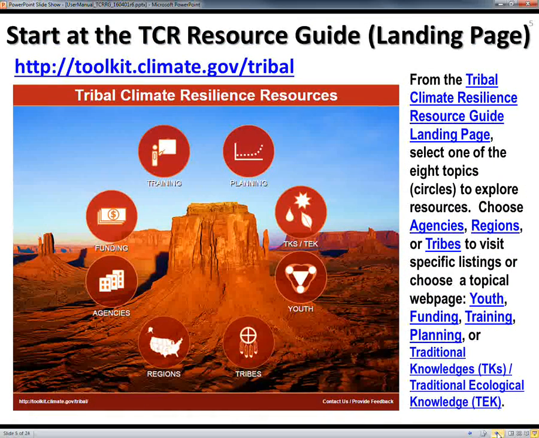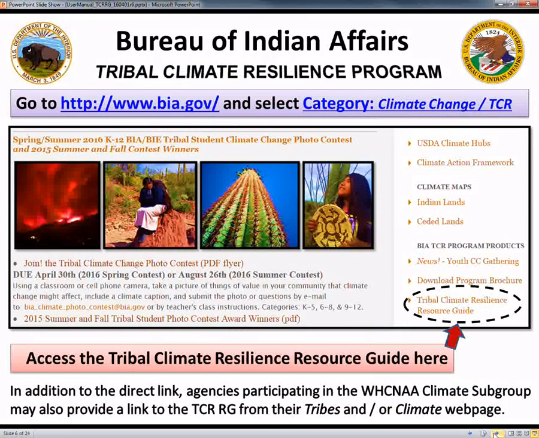So to get started, just start with the landing page at toolkit.climate.gov/tribal. There are 8 simple icons. The 3 that I mentioned that lead to specific entities are tribes, regions, and agencies. And then the specific pages by topic are funding, training, planning, traditional knowledges, and youth. We'll go over how both those types of pages work.